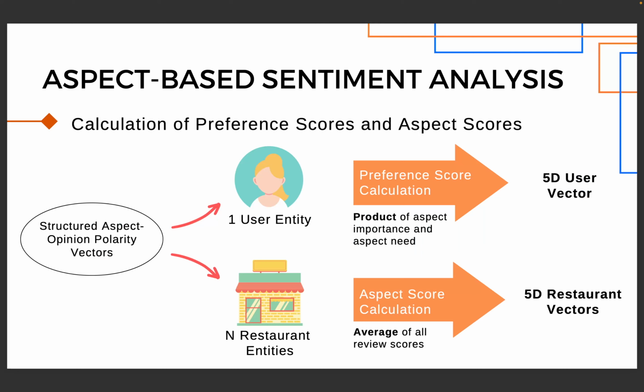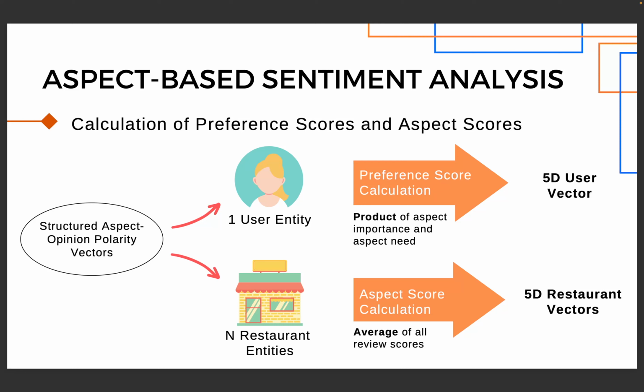Then we group all the reviews left by each user to calculate the preference score of each user entity. The calculation is done by finding the product of aspect importance and aspect need for each user. And lastly, we obtain the 5D user vector.